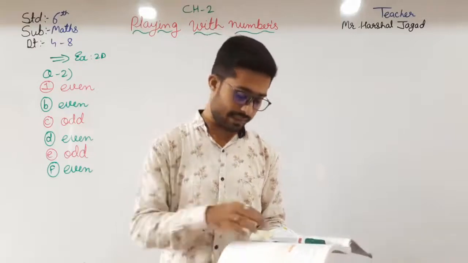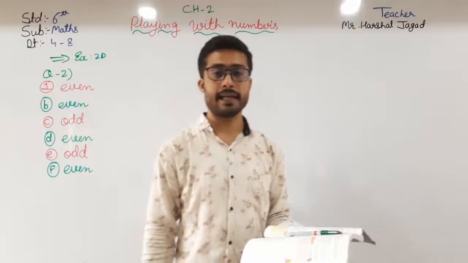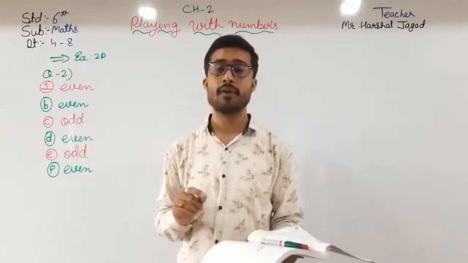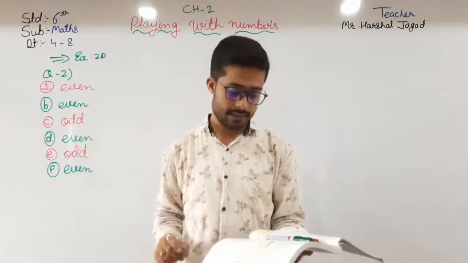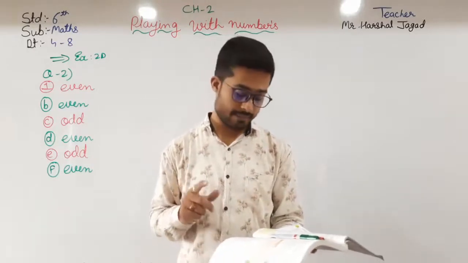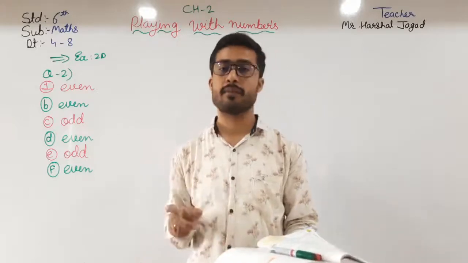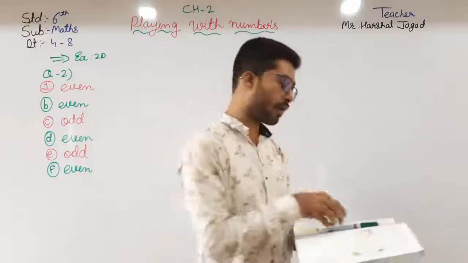In A you can see 52 and 81; are they prime numbers or not? Here 52 is a composite number, and 81 is also a composite number. So let us see whether they are co-prime or not.